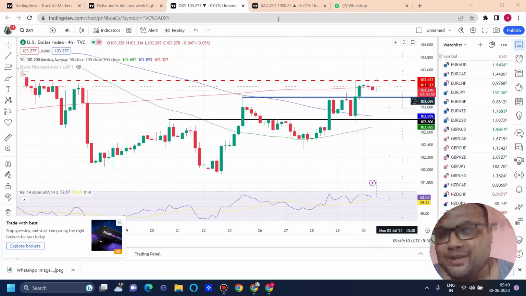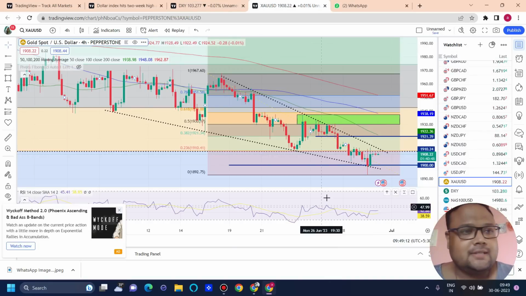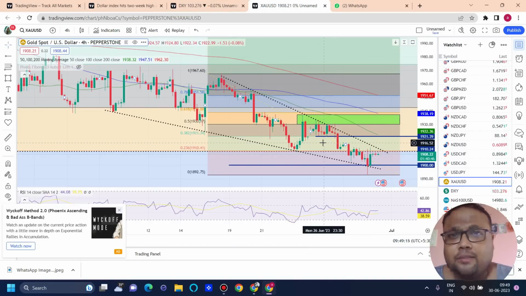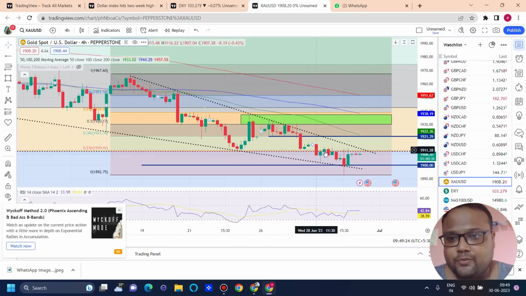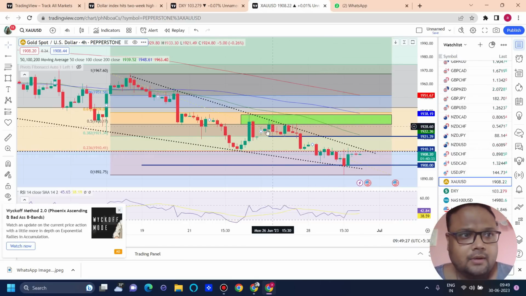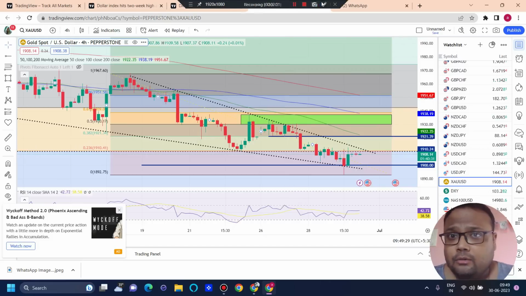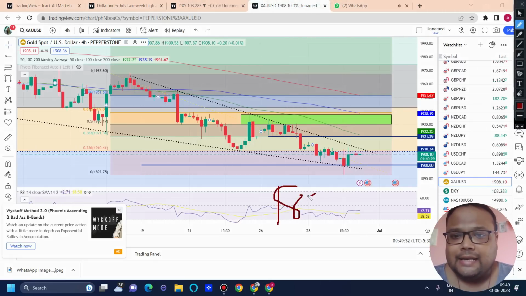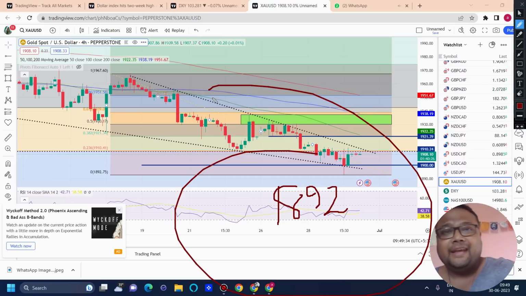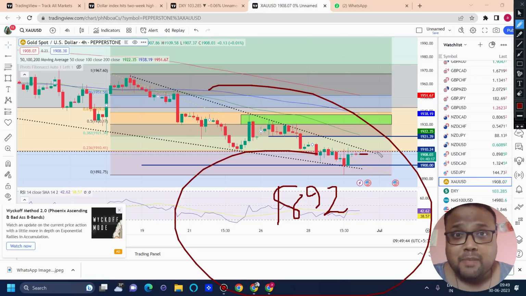So let's look at the chart of gold. Yesterday we saw our level working perfectly. Hopefully you all made good money, because I received a lot of messages and emails saying you all made good money from the sell level of 1912. Yesterday we saw a good drop on the chart of gold, and gold made a low of 1892, but gold immediately recovered also, and right now 1908 is the current market price.